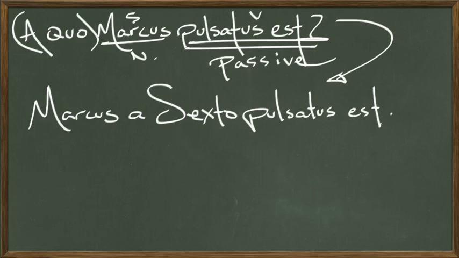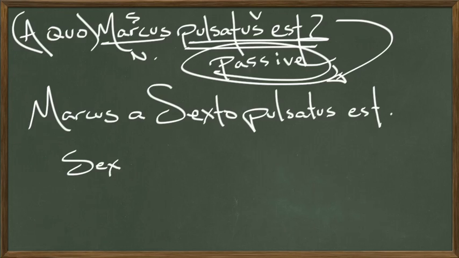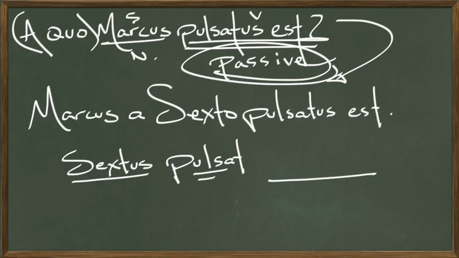Now if you want to switch it and get out of the passive and instead go active with it, you can do that. You would say Marcus hit Sextus. No, other way around. Sextus hit Marcus. So you would just say Sextus, subject of the sentence, pulsat, he hit, and now we've got a subject and a verb, and we're about to add a direct object.